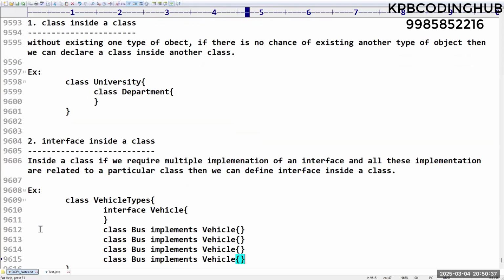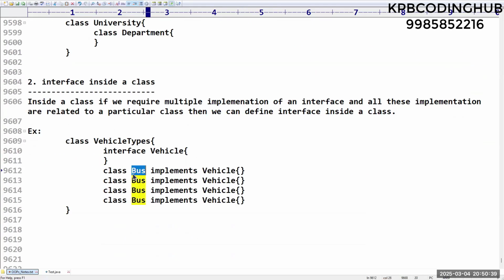Like that, class Car implements that Vehicle. My requirement is inside a class, and yes, happily we can do that. Understood, sir? So a class inside a class, and an interface inside a class is also allowed. Got it?